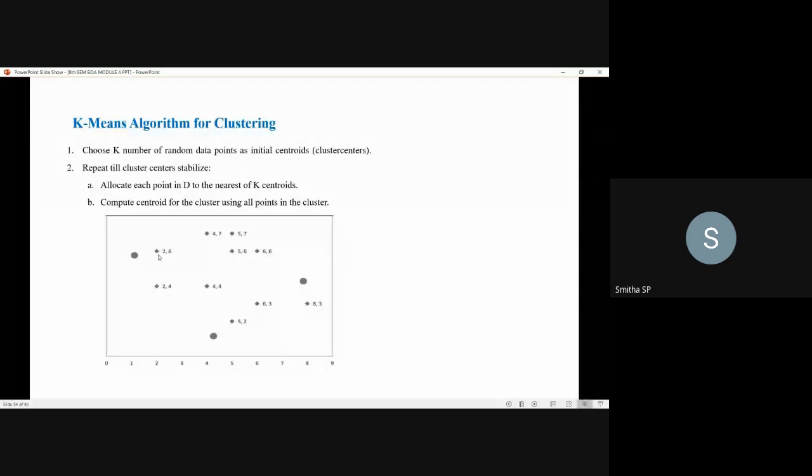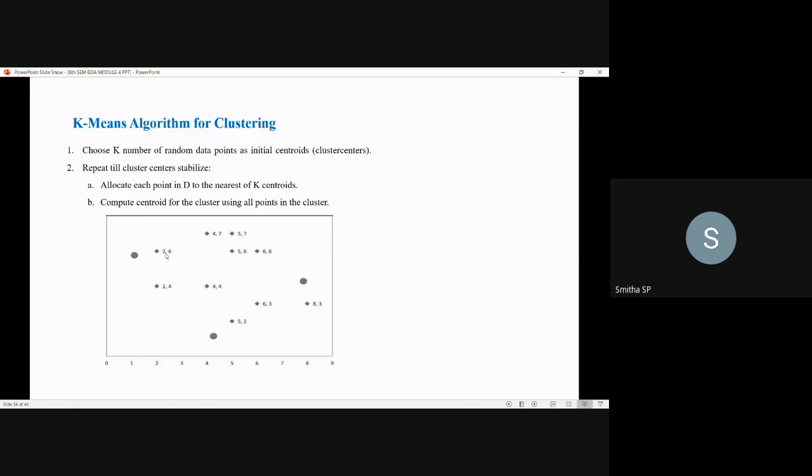For these 10 data points, you have to calculate the distance with respect to each centroid. For that distance calculation, we will be using the Euclidean formula, which we will see later. For example, if I take this centroid, I have to calculate the distance for each data point.